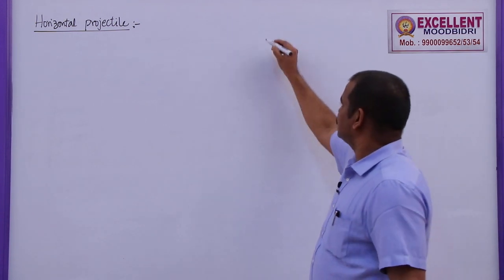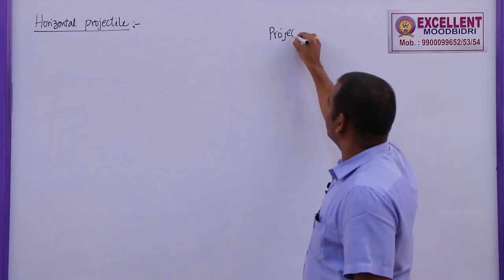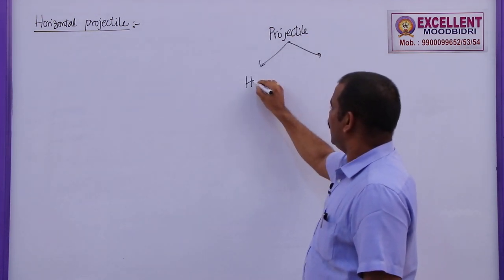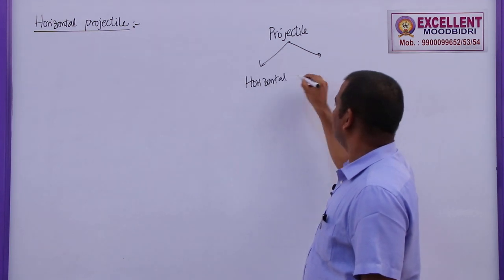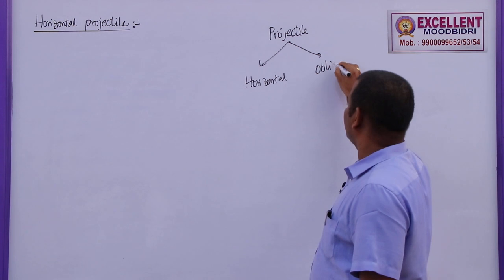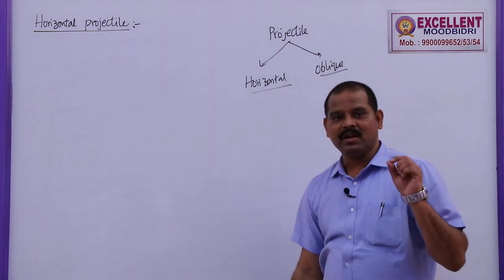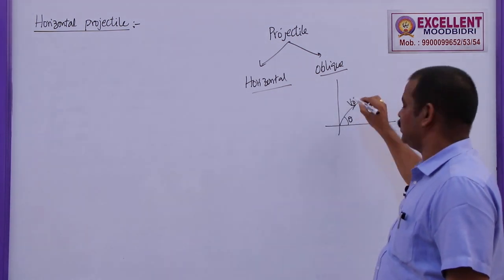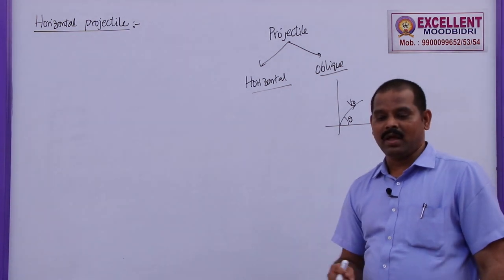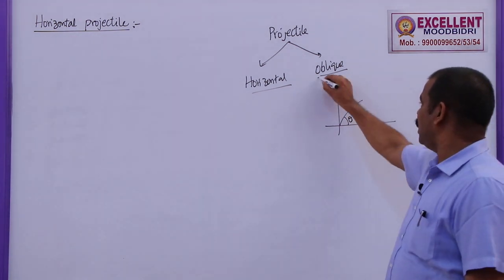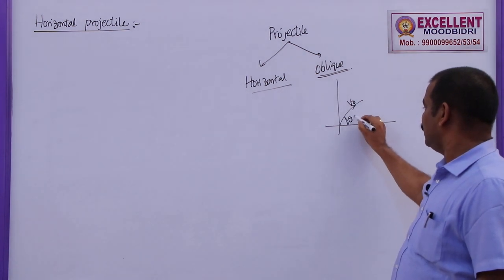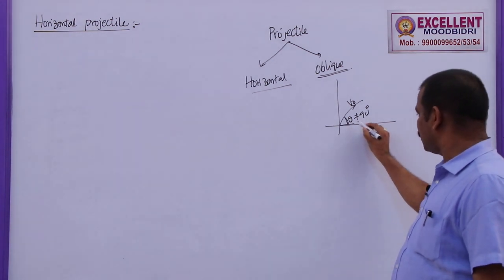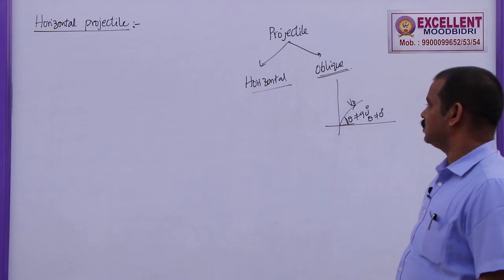Projectiles can be divided into two types. If you take a projectile, we know what a projectile is. This can be divided into two: one is a horizontal projectile and the other is an oblique projectile. Already we studied oblique projectile. That is, if a body is thrown at an angle theta with the horizontal with velocity v naught, moving only under the gravitational field, then it is called an oblique projectile. That means it is thrown at an angle theta where theta is not equal to 90, and here in this case theta is also not equal to 0 degrees.